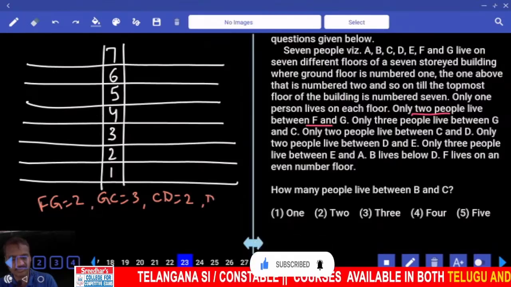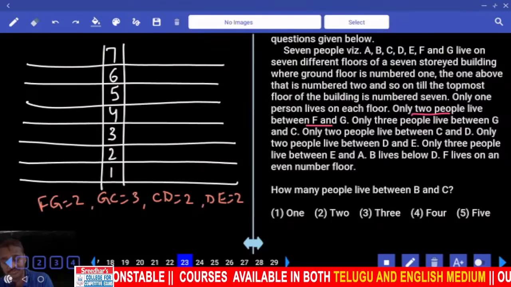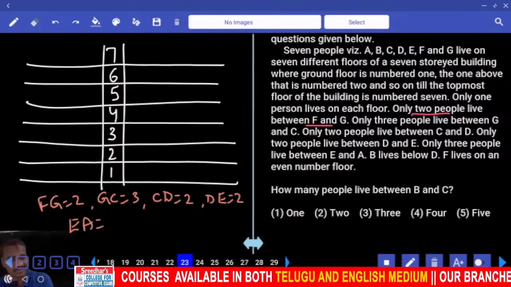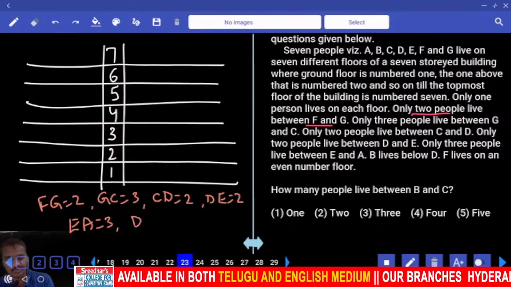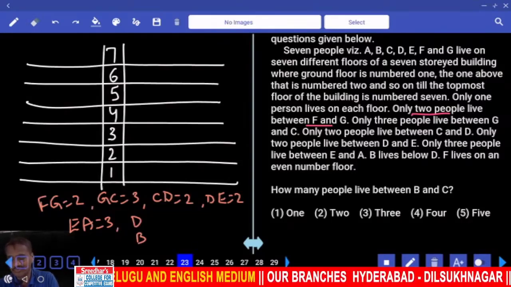And only 2 persons between D and E. D and E, exactly 2 people. And only 3 people between E and A. E and A, exactly 3 people. B lives below D. And F lives on an even number floor. Now F lives on an even number floor.